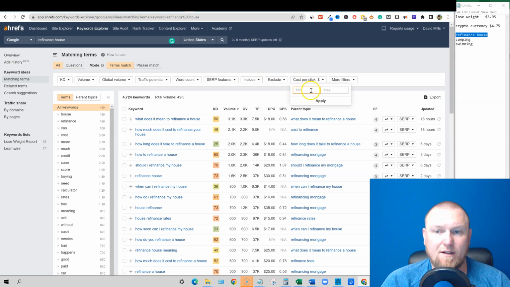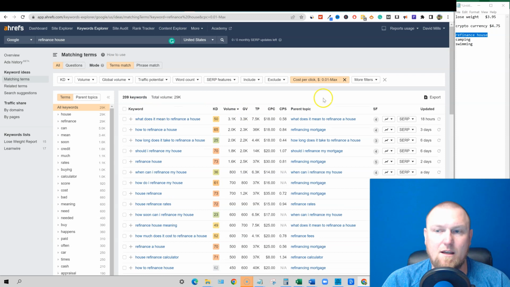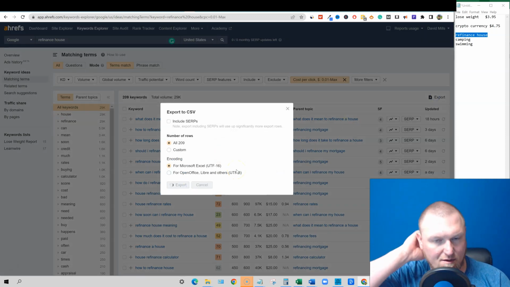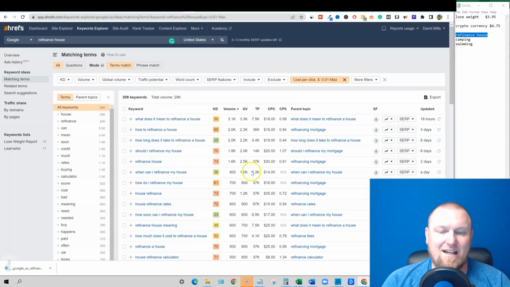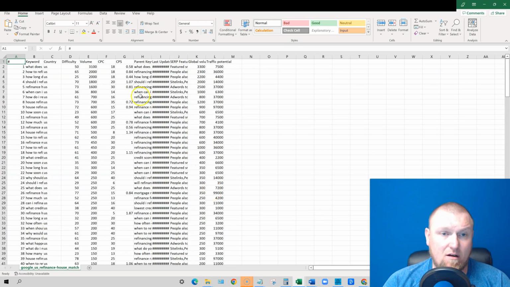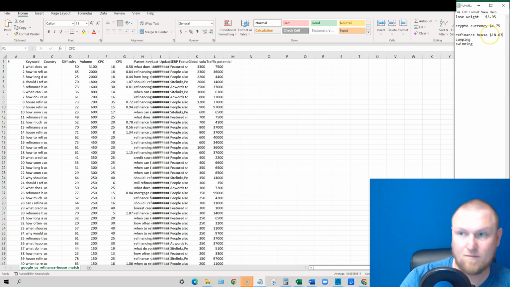You can go cost per click, minimum needs to be... it needs to have something, and then we'll go with export right here, because that's a way we can actually filter out any that have 0, because the data is not going to help us. We're just focused on the cost per clicks that actually have a number, right? So in this case, the average is $18.63. Wow, I'm not surprised on that one.